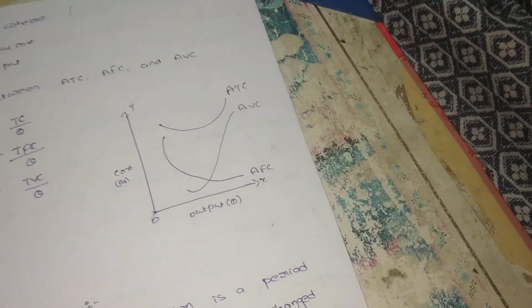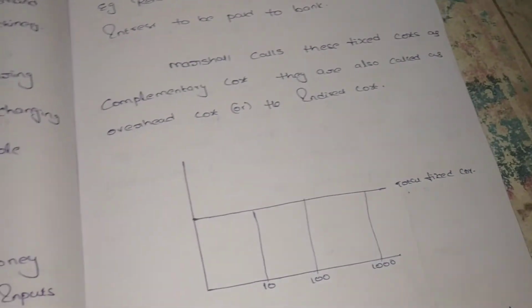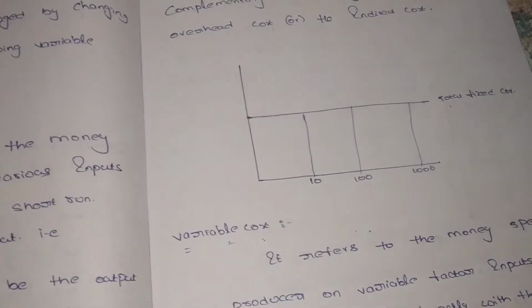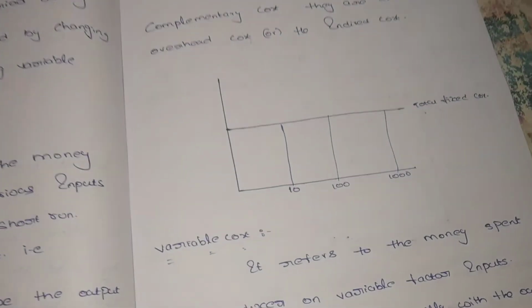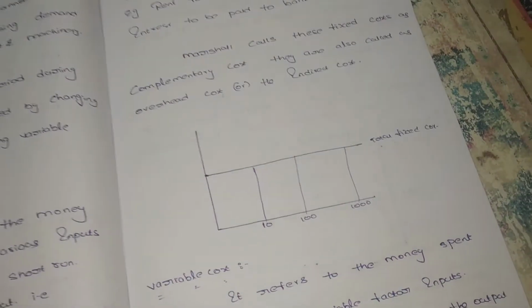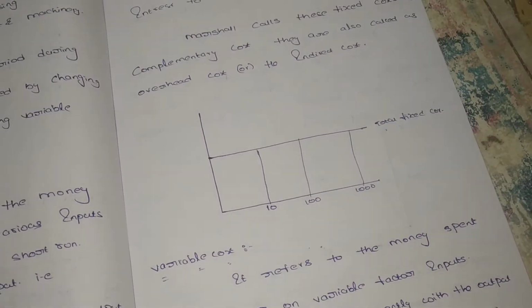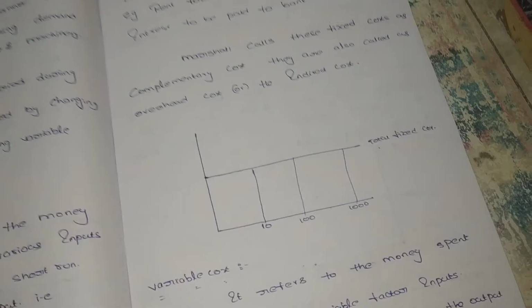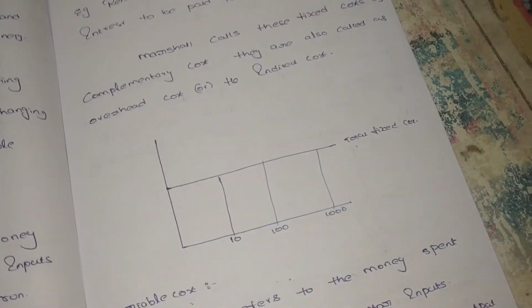We discussed the short run cost completely. What is the short run? Here we take a period below 1 year, and we can say it is a short run cost. In the short run there are three types of cost. First, fixed cost, which is constant and has no relationship with the output. Next, variable cost. If the output increases, the variable cost also increases. If the variable cost is 0, the output is also 0. We can say there is a direct relationship between the variable cost and output.